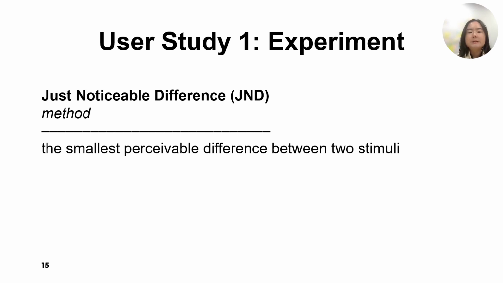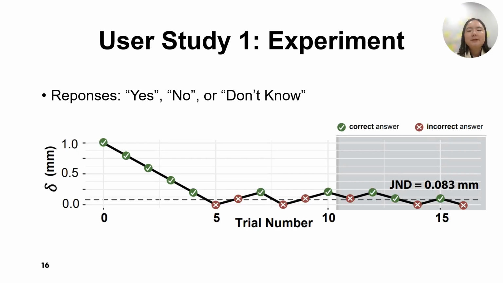A common study to determine this JND is the staircase method. The staircase method presents participants a base and a comparison stimulus, in our case the roughness card. Participants respond to whether they perceive a difference in the stimuli with a response of yes or no, or an unforced option of don't know. Based on the participants' answers, if they detect a difference, we step towards the baseline. A non-perceived difference will step away from the baseline. This process continues until a sufficient number of transition points is reached.